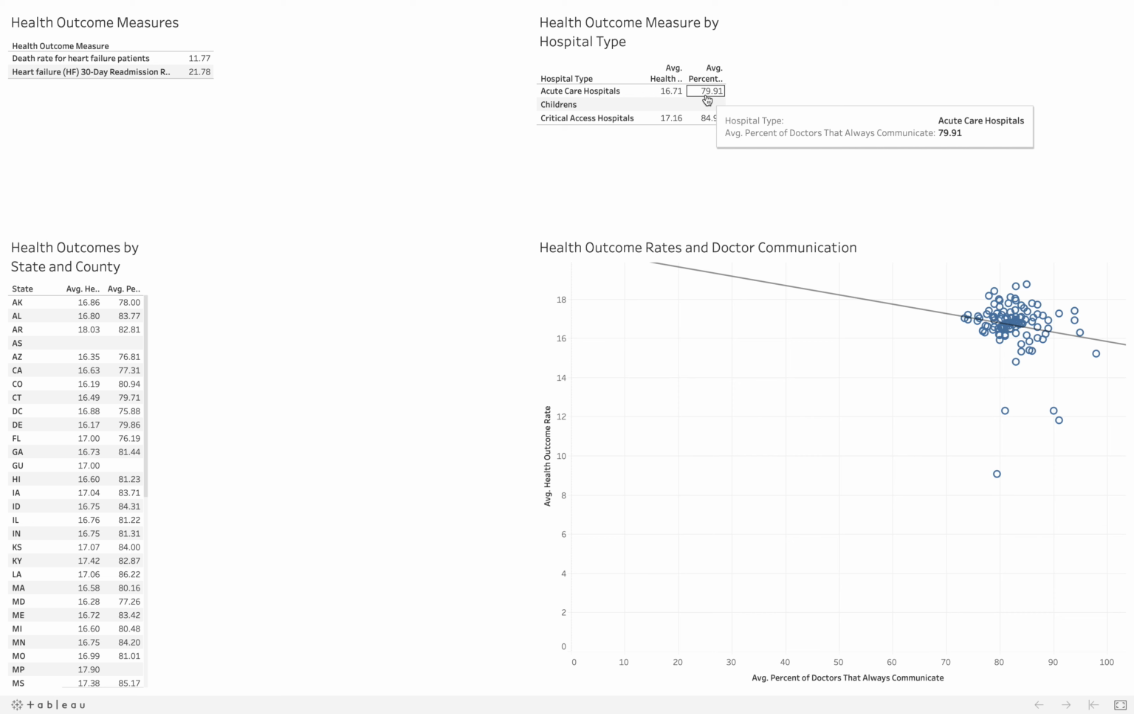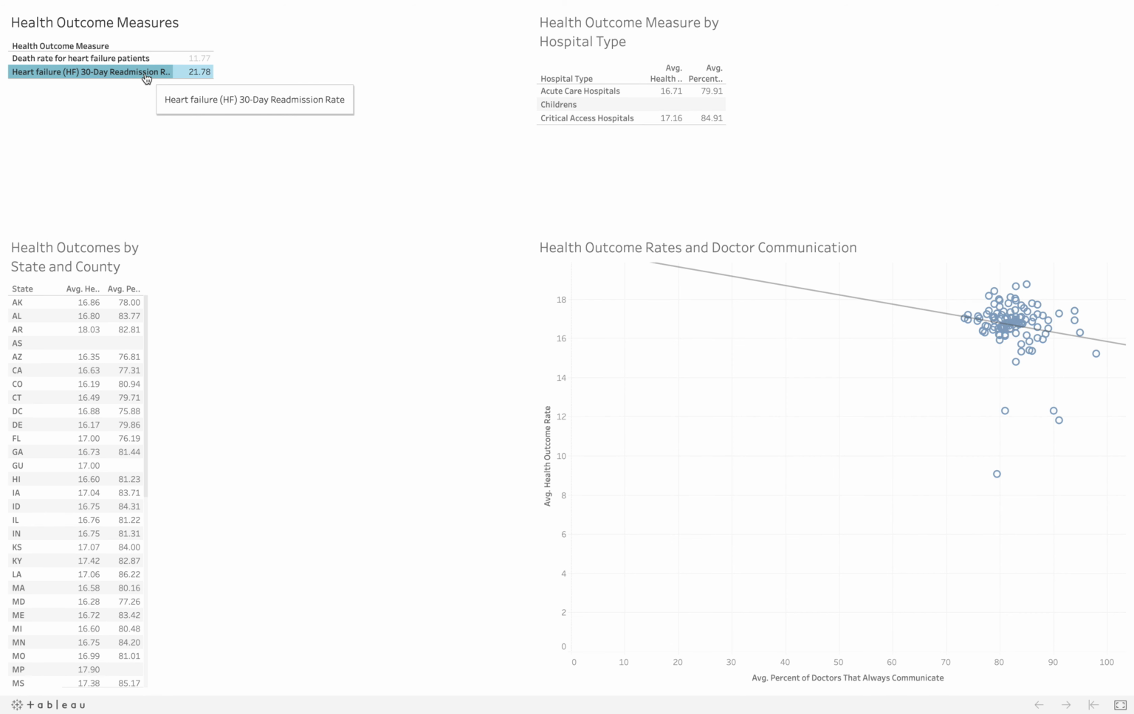The same is broken down by state in the lower left table. The scatter plot shows the relationship between the health outcome rate and the average percentage of doctors that always communicate well for each state. Using this dashboard, we can filter data to a selected health outcome measure, such as heart failure 30-day readmission rates.